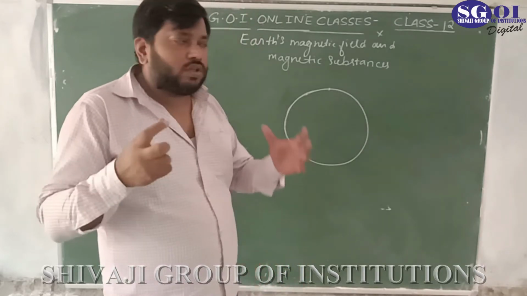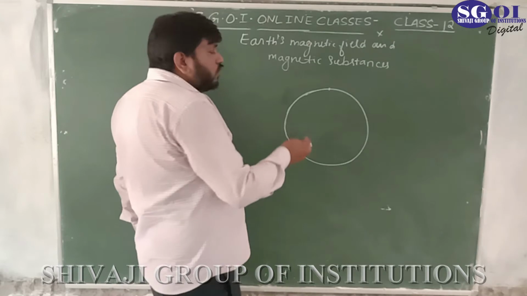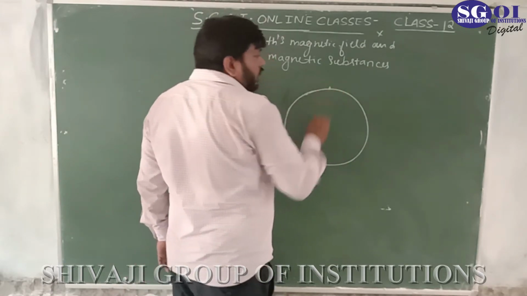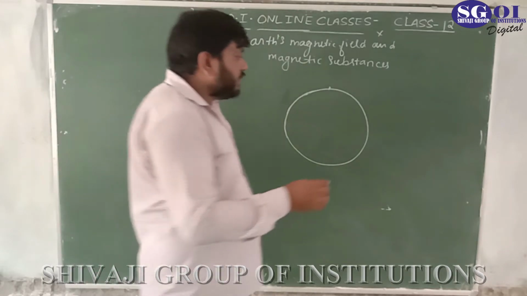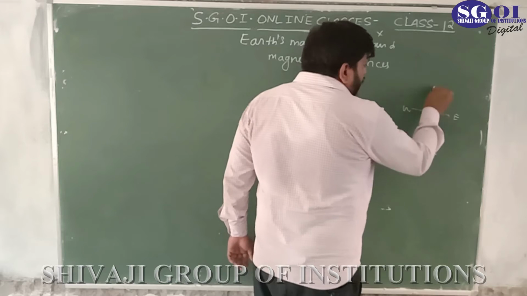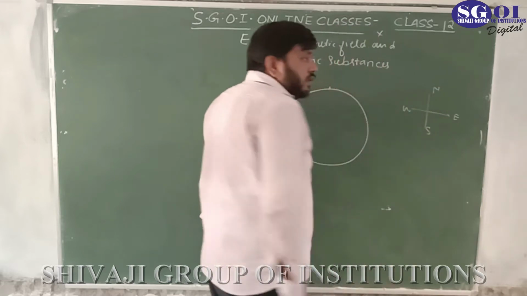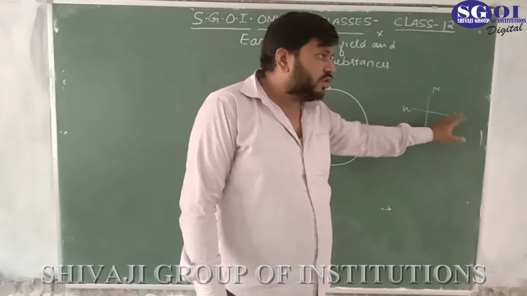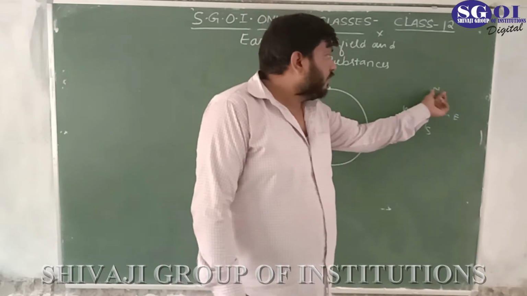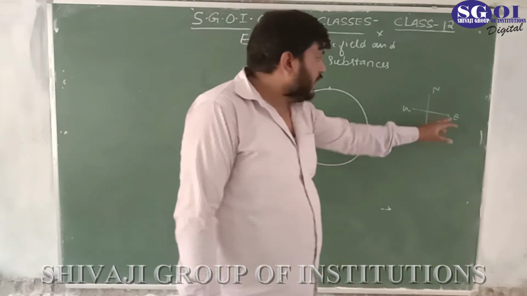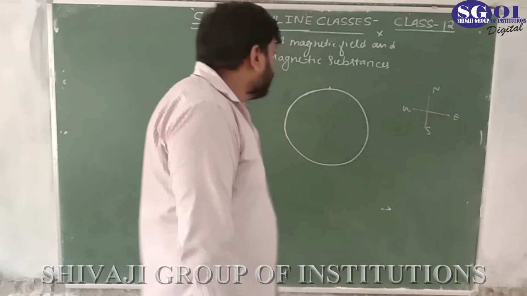Don't treat them as the same. Geographic north means the directions we use: east, west, north, south. These are geographical east, geographical west, geographical north and geographical south.